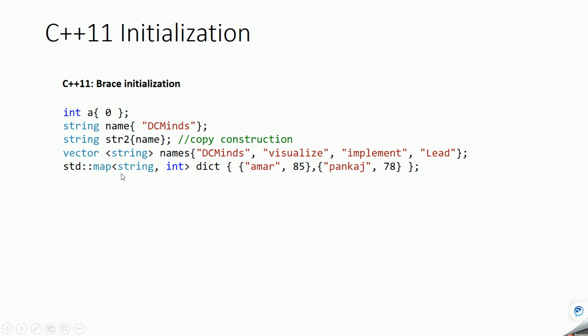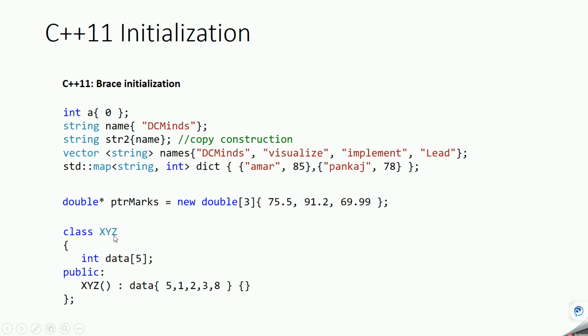Here the map is initialized directly using braces. This initialization is easy. Instead of using push_back in the case of a vector, you can directly give the values. Same way, if you want to initialize dynamically allocated memory, you can directly give the values in braces at the time of allocation.